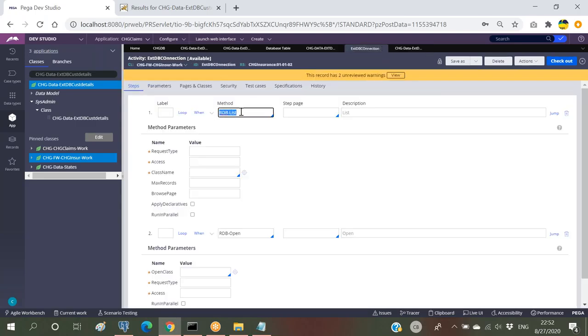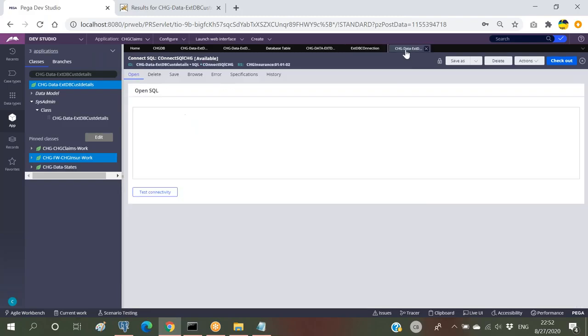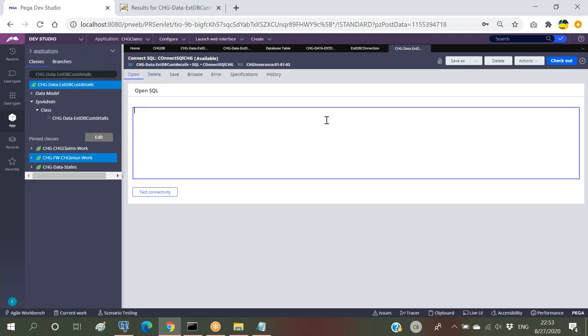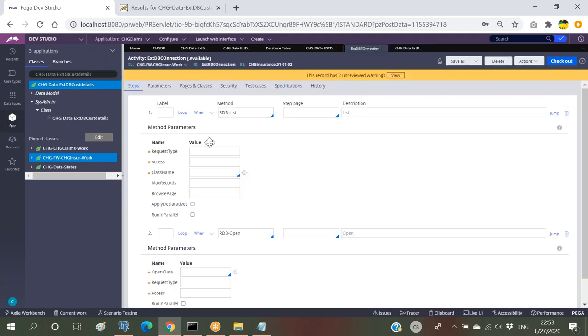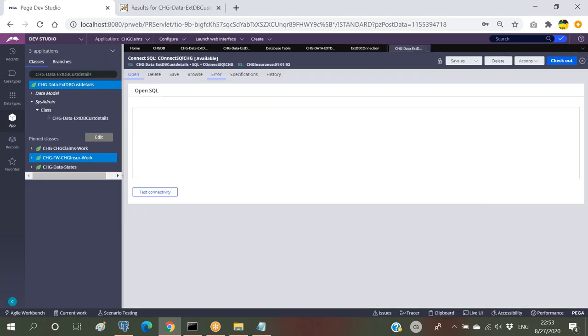If I'm trying to write RDB list and give the connect SQL name, and the same query like select star from particular table name, where I have a requirement to get all the records from the table, and you write it in this open tab or delete tab, it will not be working. If you are making use of this connect SQL rule from the RDB list, then it will be directly executing only the browse value. If you're calling this connect SQL from RDB open, it will be executing only this tab. If you are using RDB delete, it will be executing this one. Meaning this particular connect SQL rule can be used in 4 different ways.